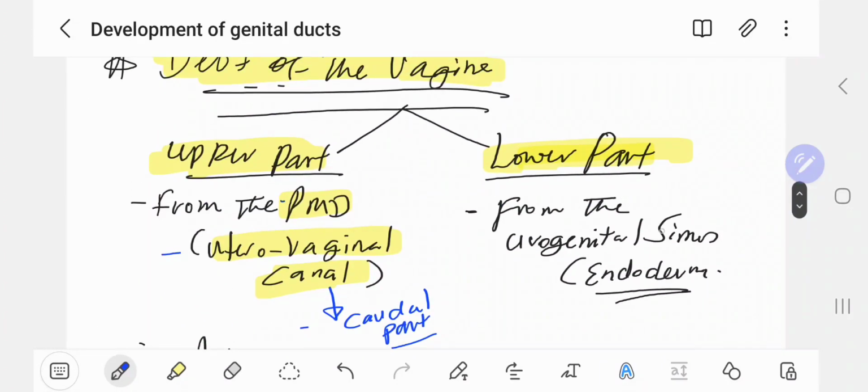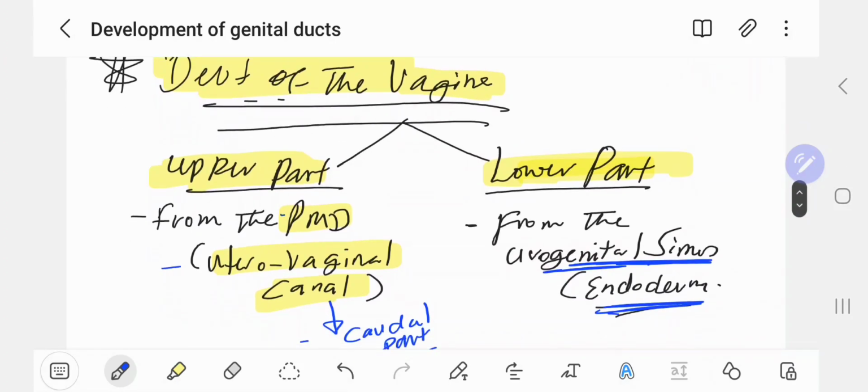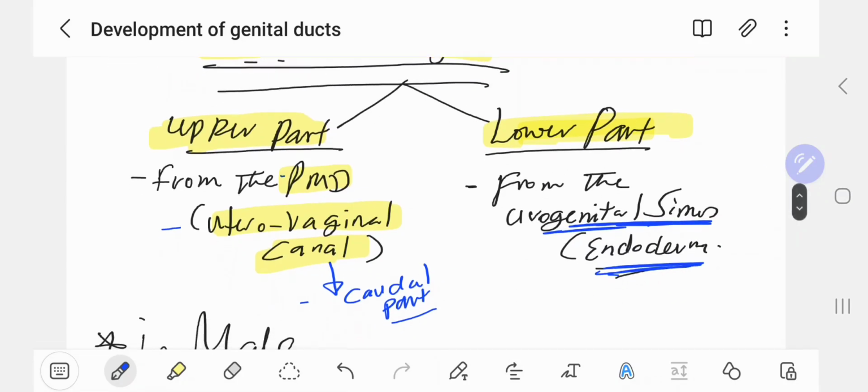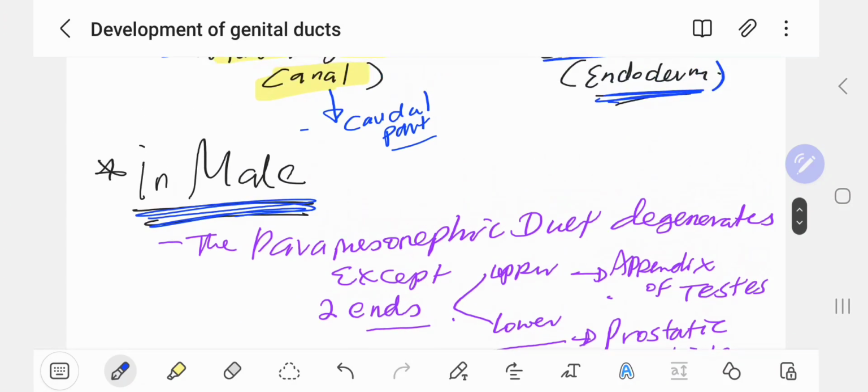And the lower part of the vagina forms from the urogenital sinus. So for the development of the vagina, the upper part is from the paramesonephric duct or Mullerian ductus, especially the uterovaginal duct, especially the caudal part. What about the lower part? The lower part is from the urogenital sinus, endoderm. So in male, like we have already seen, paramesonephric ductus majorly produces the female genital tract, but there are some very important parts actually in the male tract.